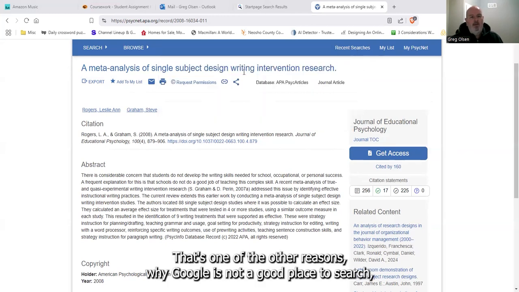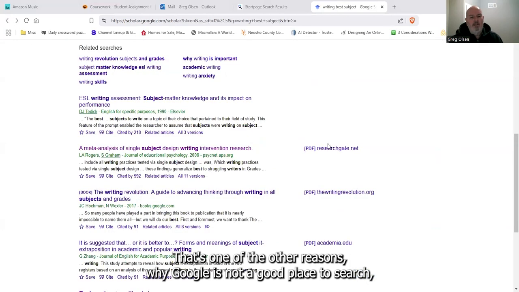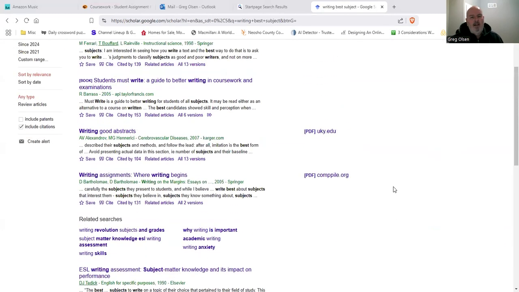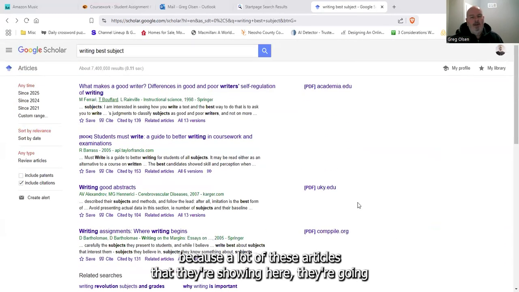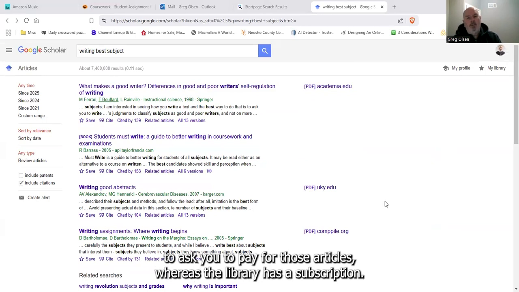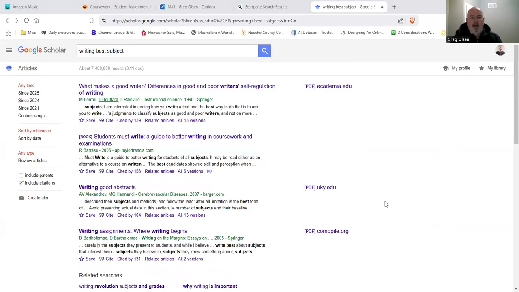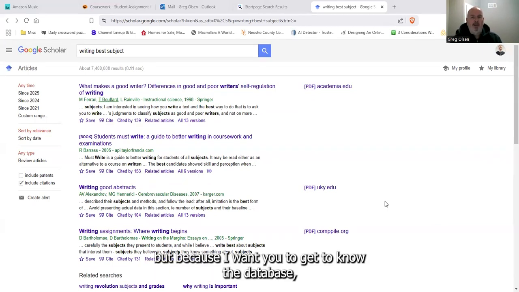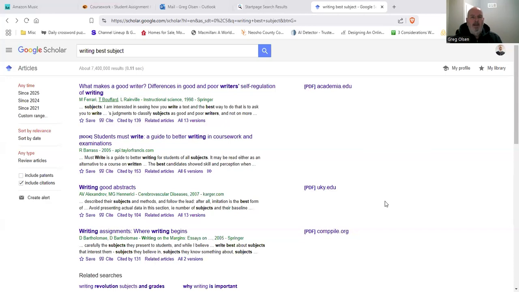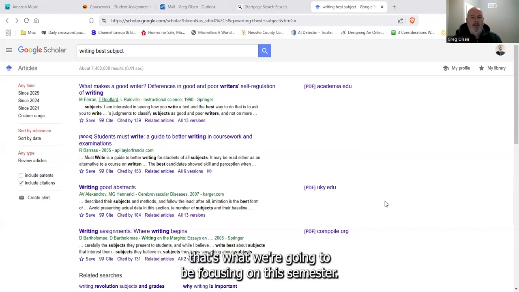That's one of the other reasons why Google is not a good place to search, because a lot of these articles that they're showing here, they're going to ask you to pay for those articles. Whereas the library has a subscription, and so we get a lot of those articles for free. So I know that you can find stuff online, and I know that there's information out there, but because I want you to get to know the database, that's what we're going to be focusing on this semester.